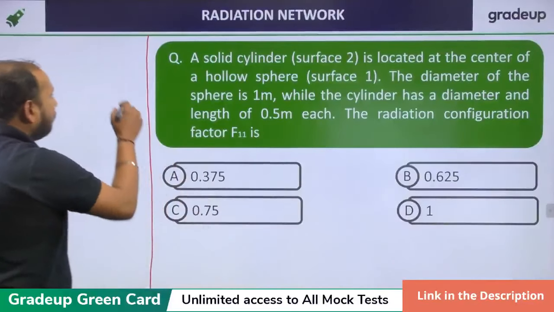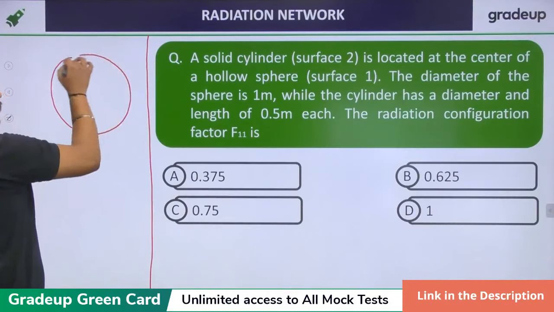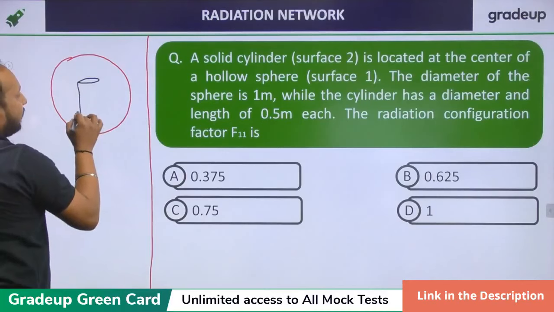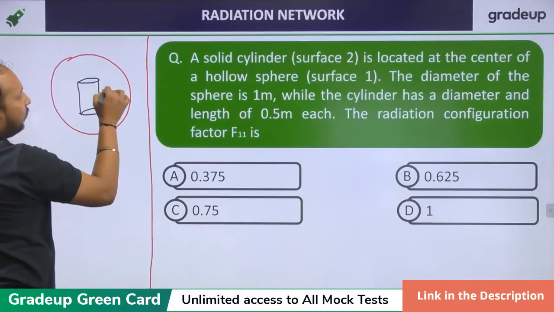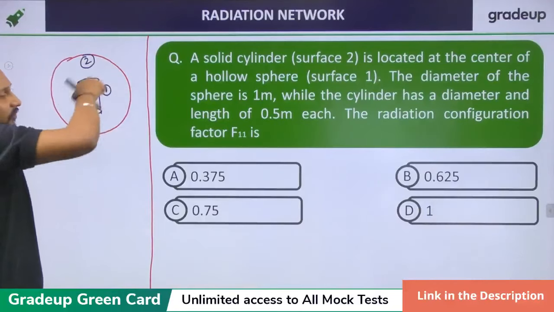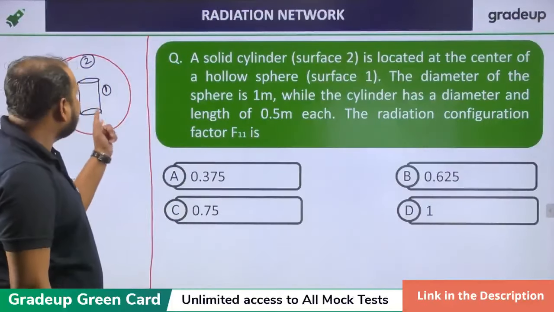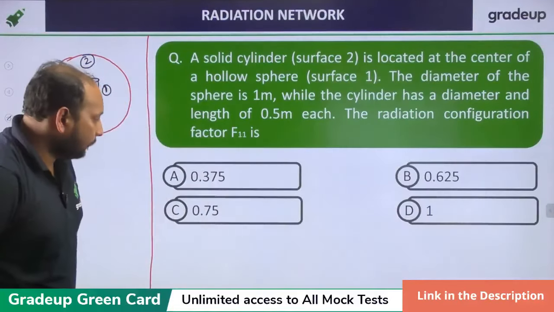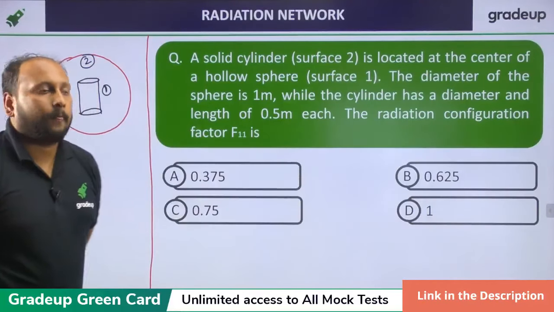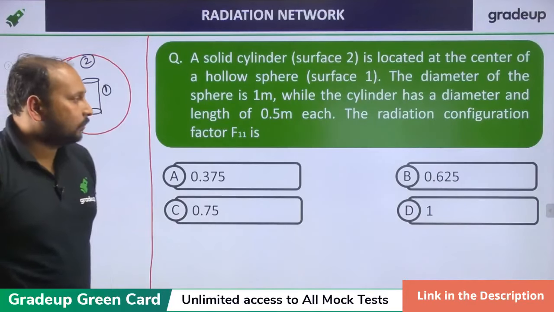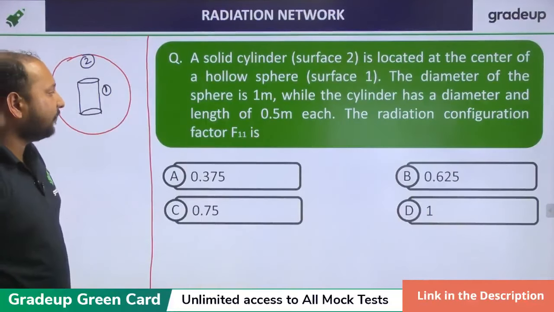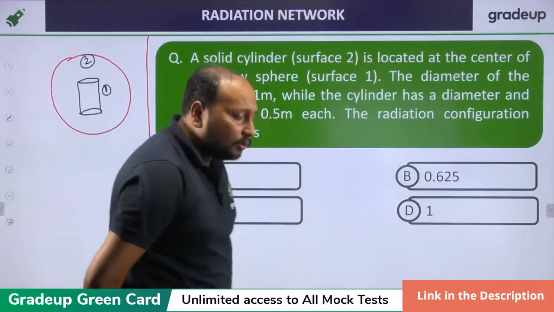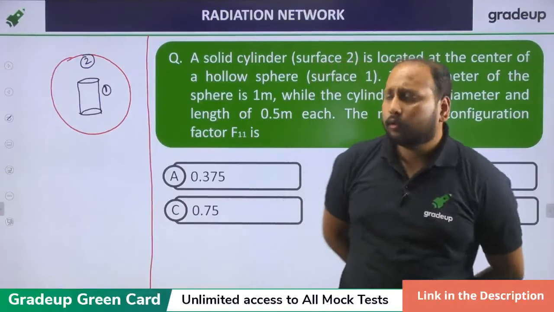Let me help you out with the diagram. We're having a sphere, and in the center of the sphere we are having a solid cylinder, something like this. This is a solid cylinder which is at the center of the sphere. This is surface 1. This is surface 2. So the complete surface of the sphere is surface 1, and the cylinder is surface 2. What they're asking, what is F11? What will be the shape factor of body 1 with respect to itself? Hint: use the reciprocity theorem so that it is easier to solve.